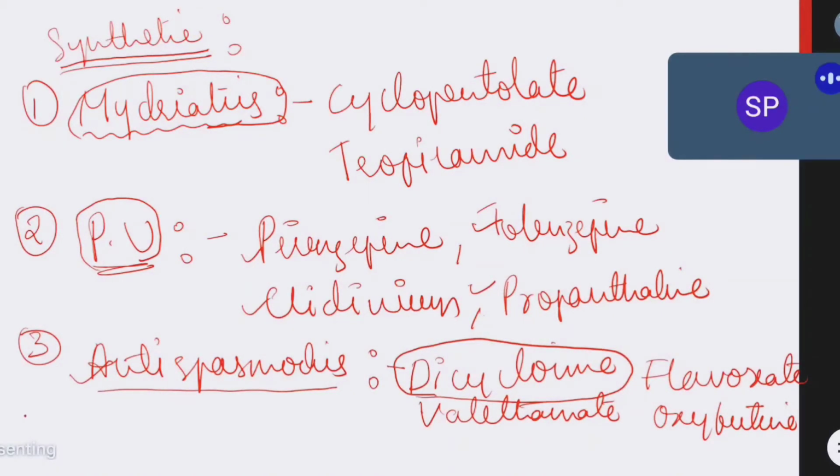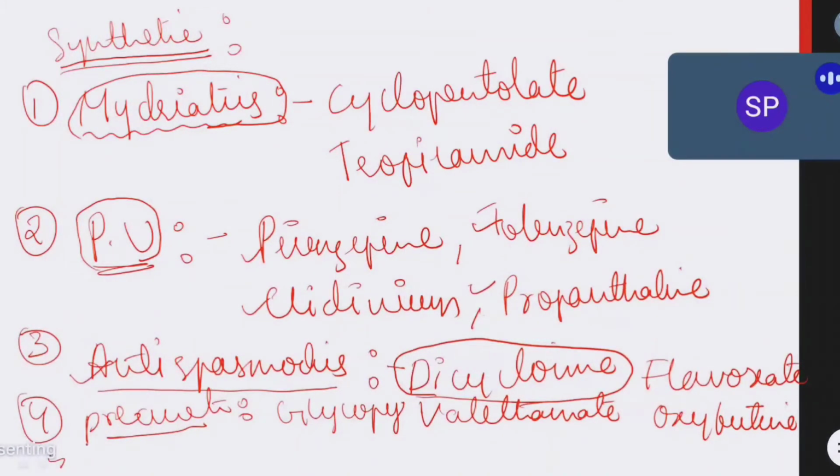And we have the fourth class of synthetic antimuscarinics: the pre-anesthetic agent. Pre-anesthetic agent means the drug which is given before anesthesia is given. In that, glycopyrrolate, a very, very important drug. And the fifth class of synthetic antimuscarinic drugs is drugs used in Parkinsonism.